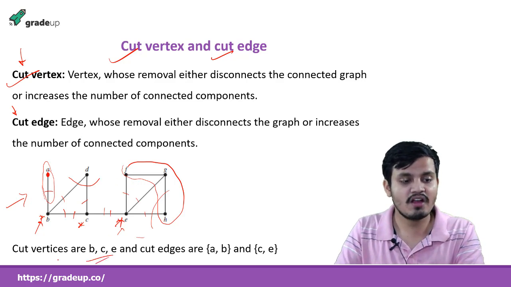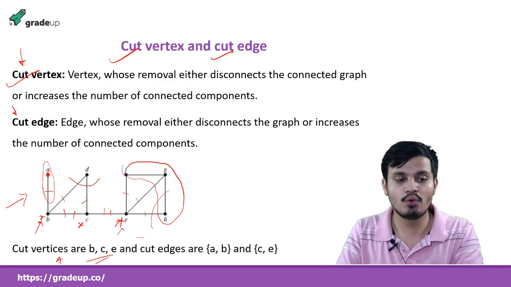So B and C are the cut vertices. And what are the cut edges? If you remove CE, there will be two components. Okay, so CE will be one.